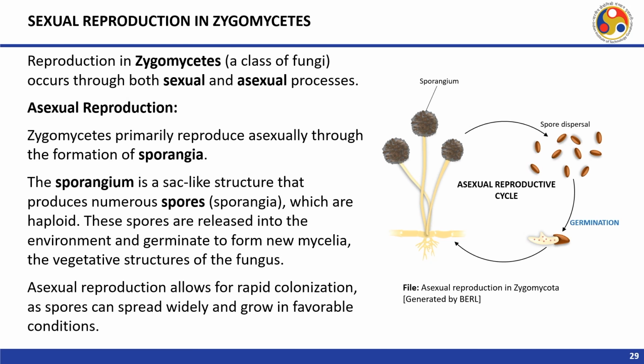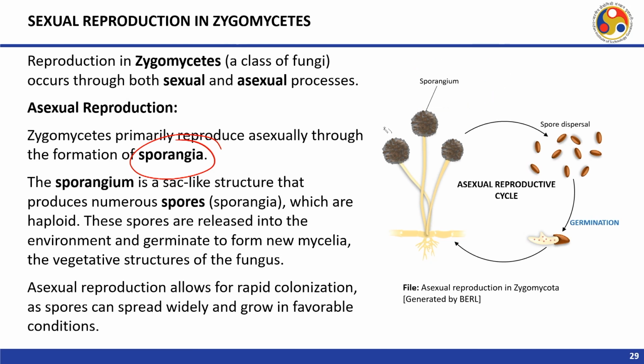Now, let us discuss the reproduction in Zygomycetes, which are fungi. It occurs by both sexual and asexual processes. So, this is the asexual reproductive cycle of Zygomycetes. These Zygomycetes primarily reproduce asexually through the formation of sporangia.